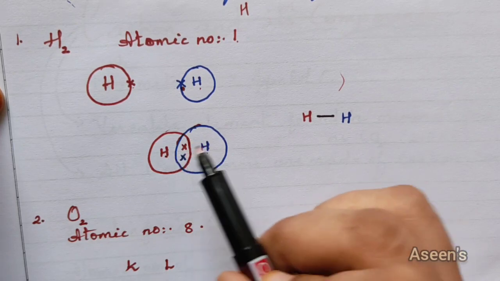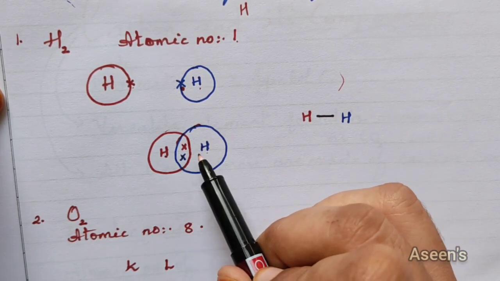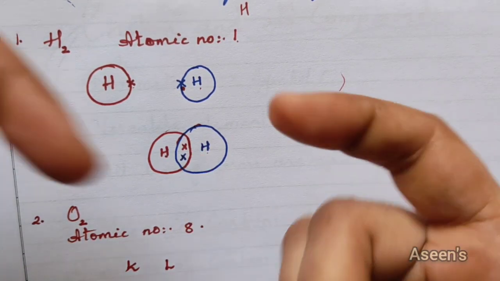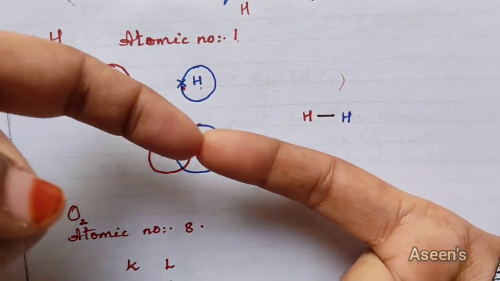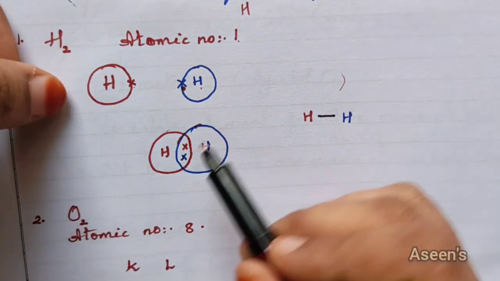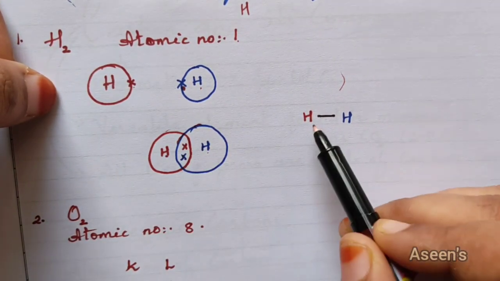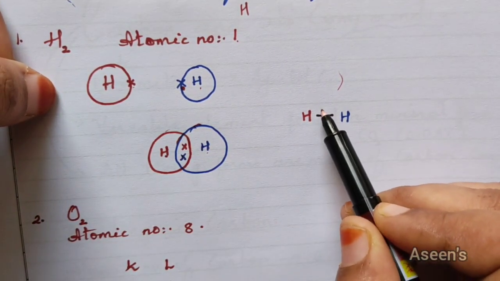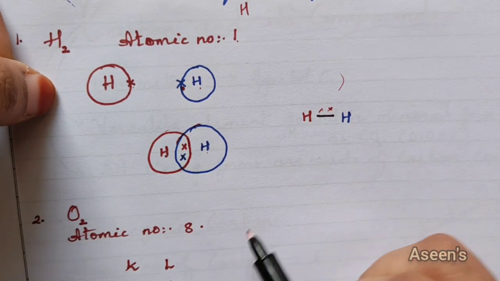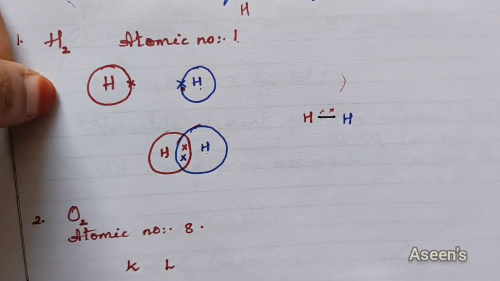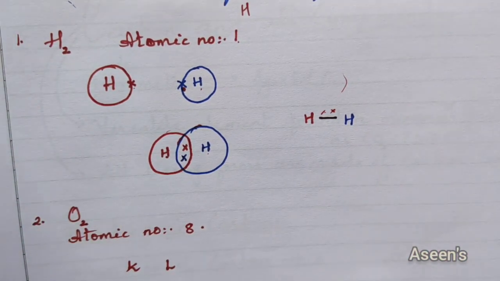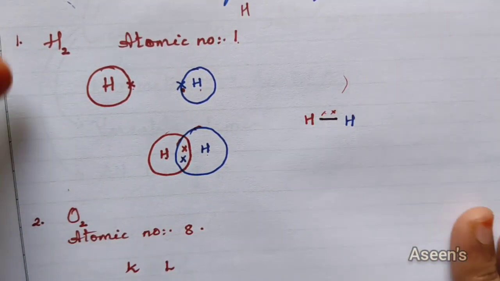So when one electron of one atom and one electron of the other atom are shared, from 2 sides if you have 1, this forms one bond. So one bond by sharing 2 electrons, one from this side and one from this side. Now here we have seen sharing of a single pair.